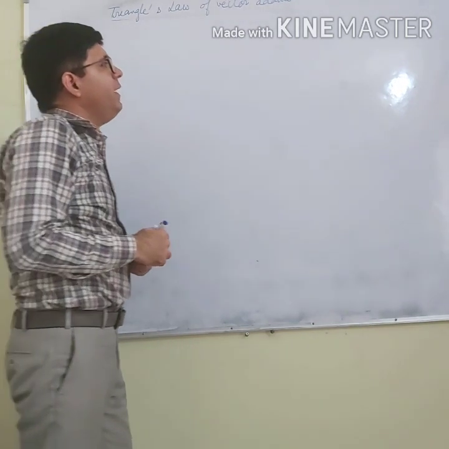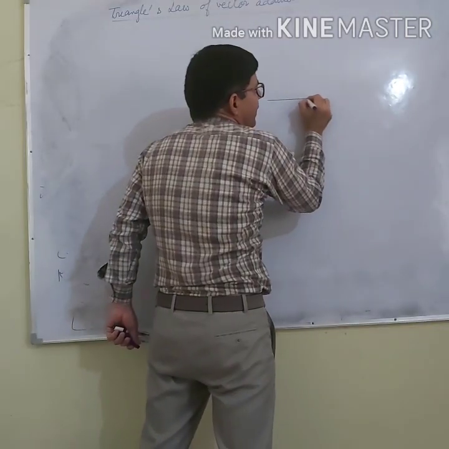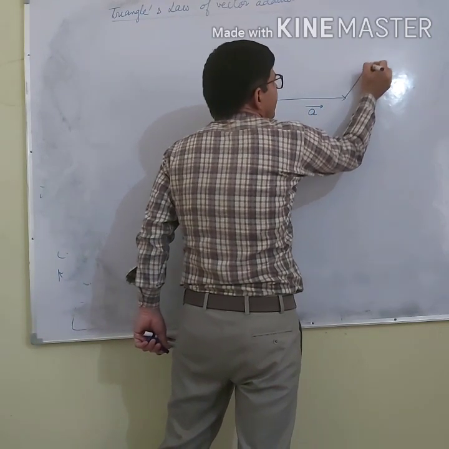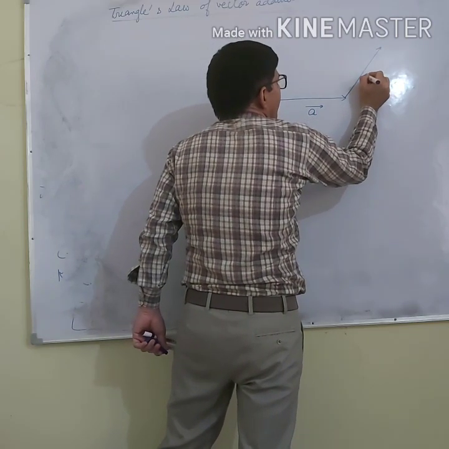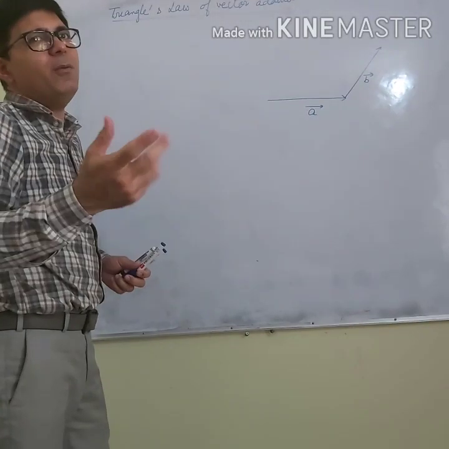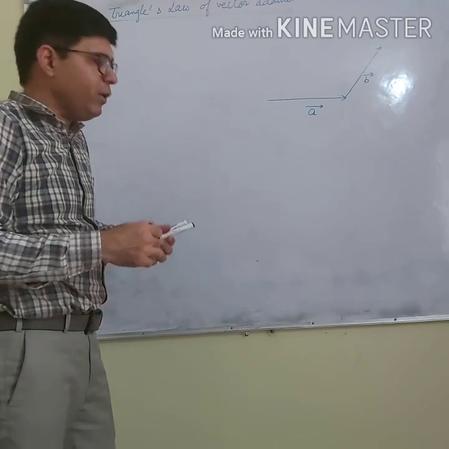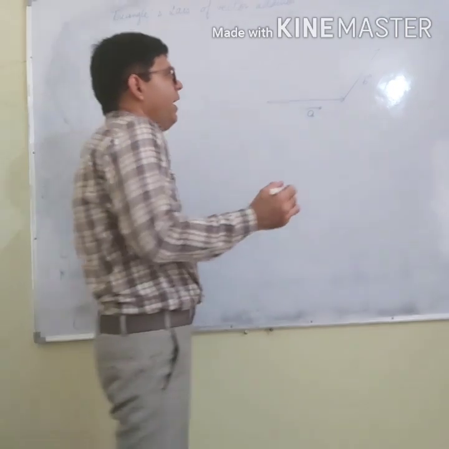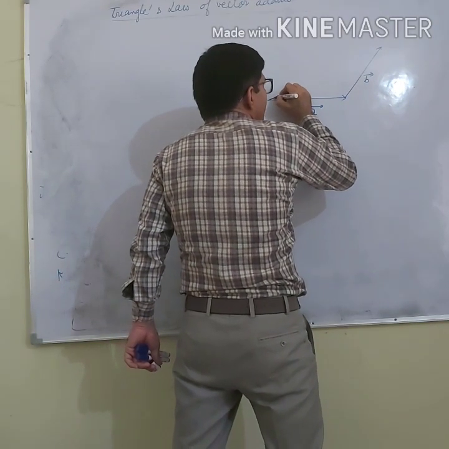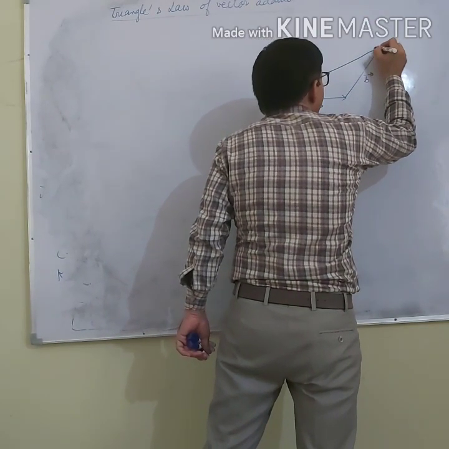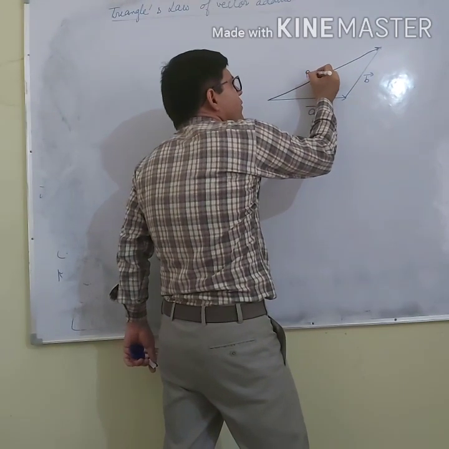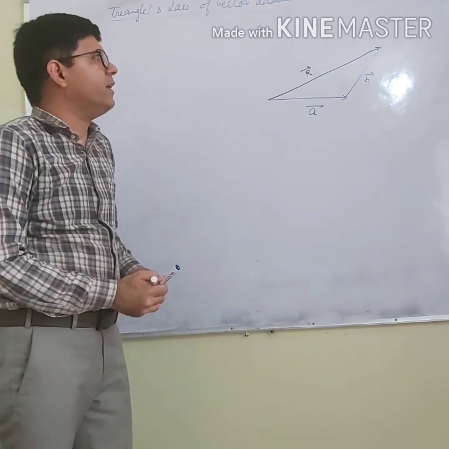Now let us say we are given two vectors. One is vector A, another is vector B. I have to find the resultant of A and B. How will I find it? I will draw a vector which starts from the tail of A and ends on the arrowhead of B. This is the resultant.